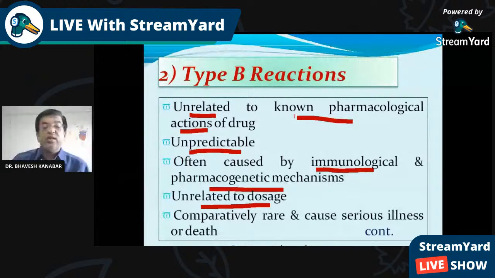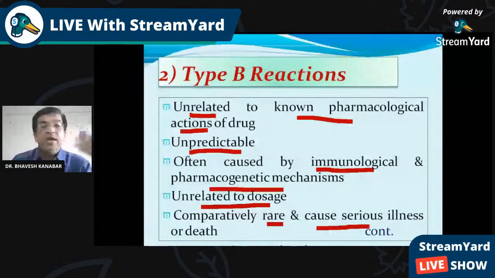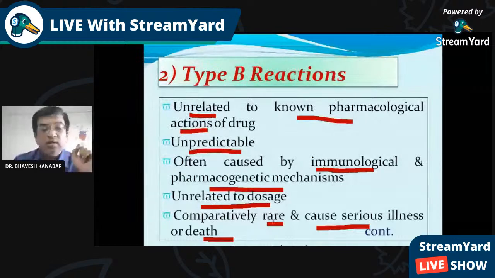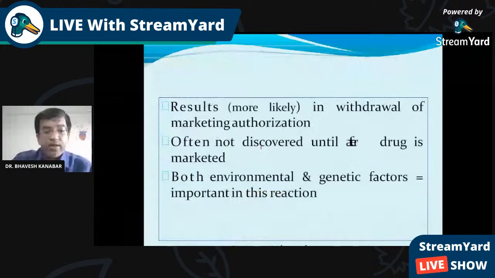Comparatively, these are rare. Serious illness or death, these are rare. Type A reactions are common, predictable and related to dose, and they are mild, and on very few occasions they are severe. But type B reactions are rare but serious. Type A reactions are common, but mild. So that is the difference between type A and type B reactions.